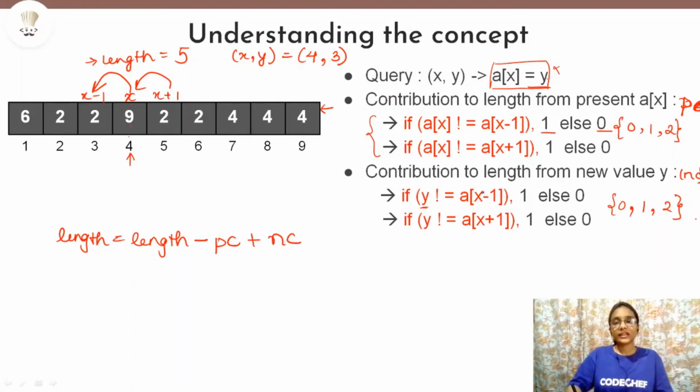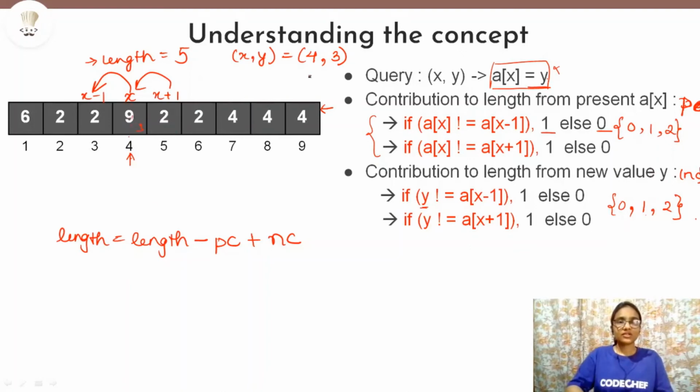Then you will calculate the contributions made by the new value at the same index, that is the xth index, with element y. And again the contribution can be either 0, 1 or 2. So you are supposed to add this contribution to your length, and this will give you the length of the longest good subsequence for the current sequence. And after doing this, you are also supposed to change this, like here we took x comma y equals 4 comma 3. So at index 4, we will change 9 to 3.